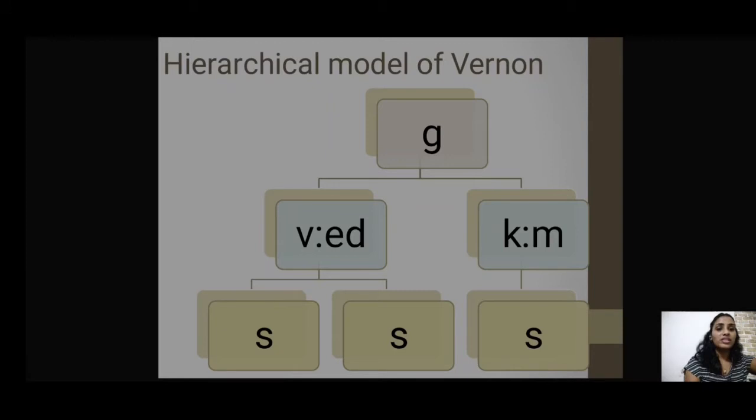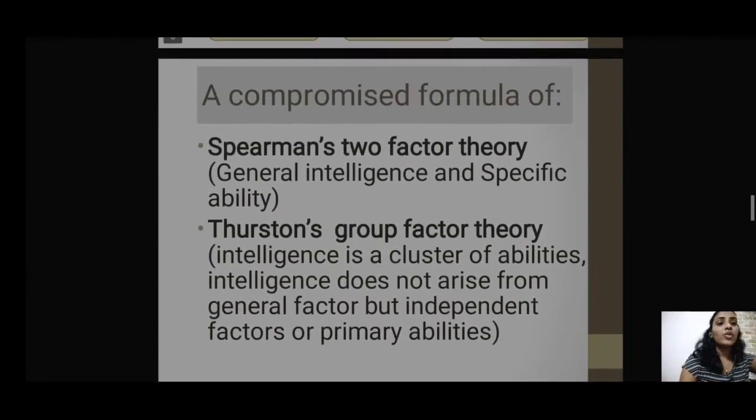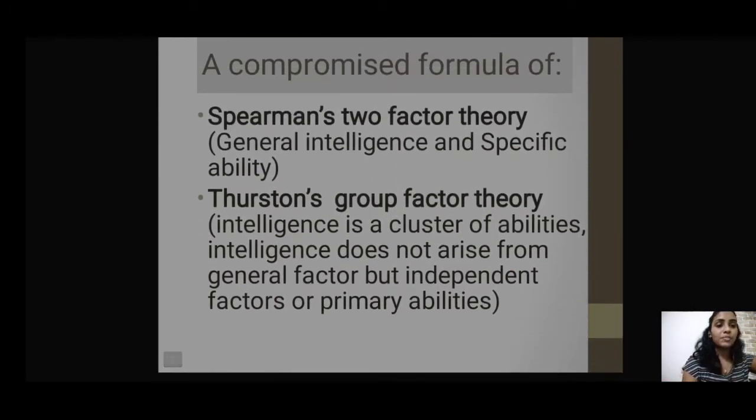So in this diagram, the first highest level is the general factor, and the lowest, at the bottom level, has specific factors involved in it. And we're going to discuss now what is seen in the middle, that is V, ED, K, M. So I'll tell you what it is now. So I hope this is clear. This particular theory is a combination of both Spearman's two-factor theory as well as Thurston's group factor theory.